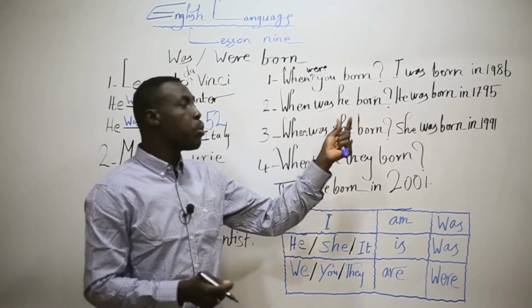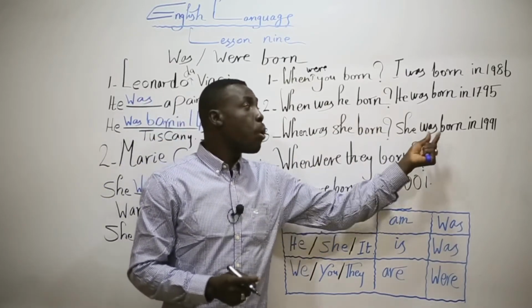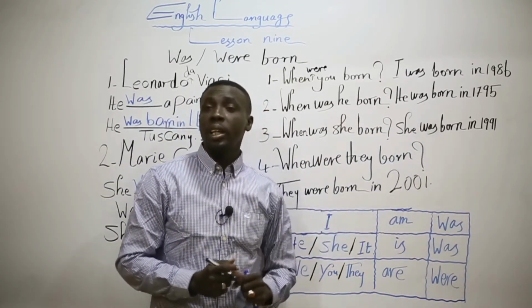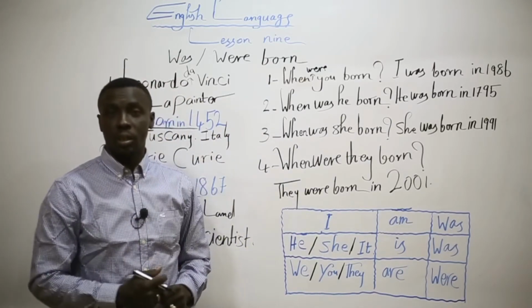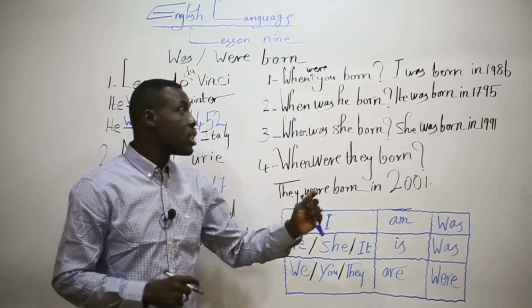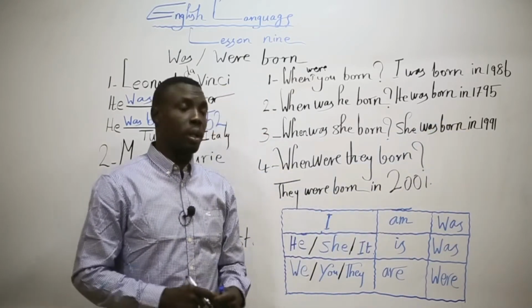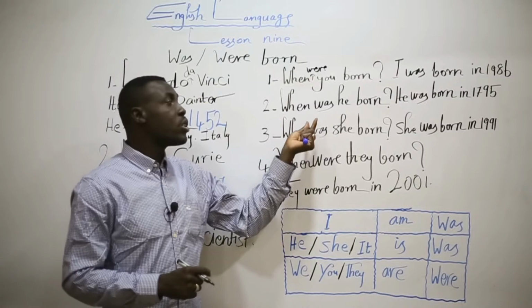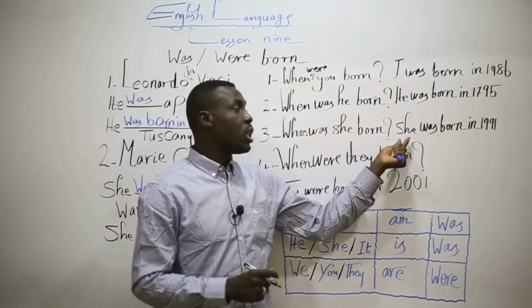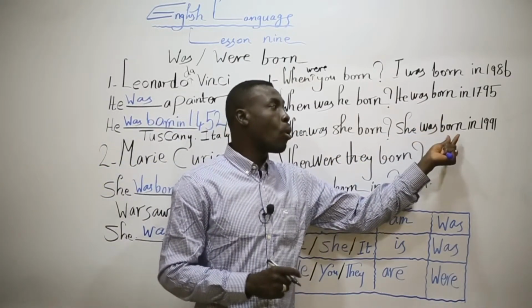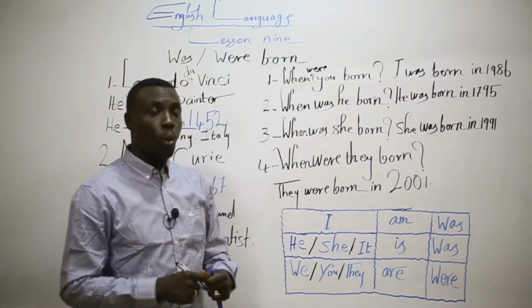When was she born? She was born in 1991. She was born in 1991. When was she born? She was born in 1991.